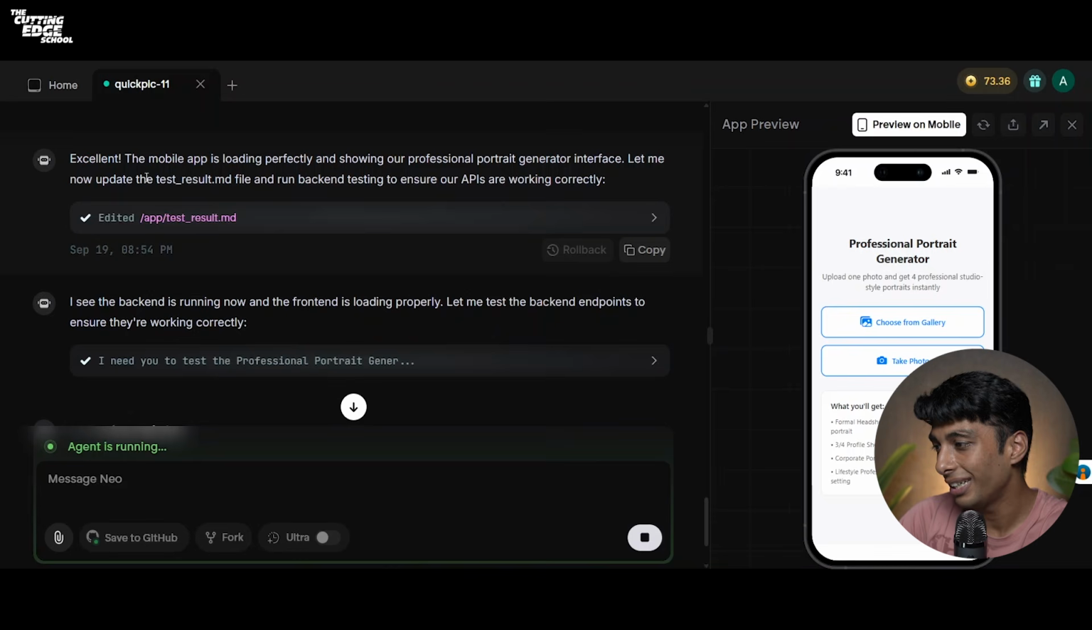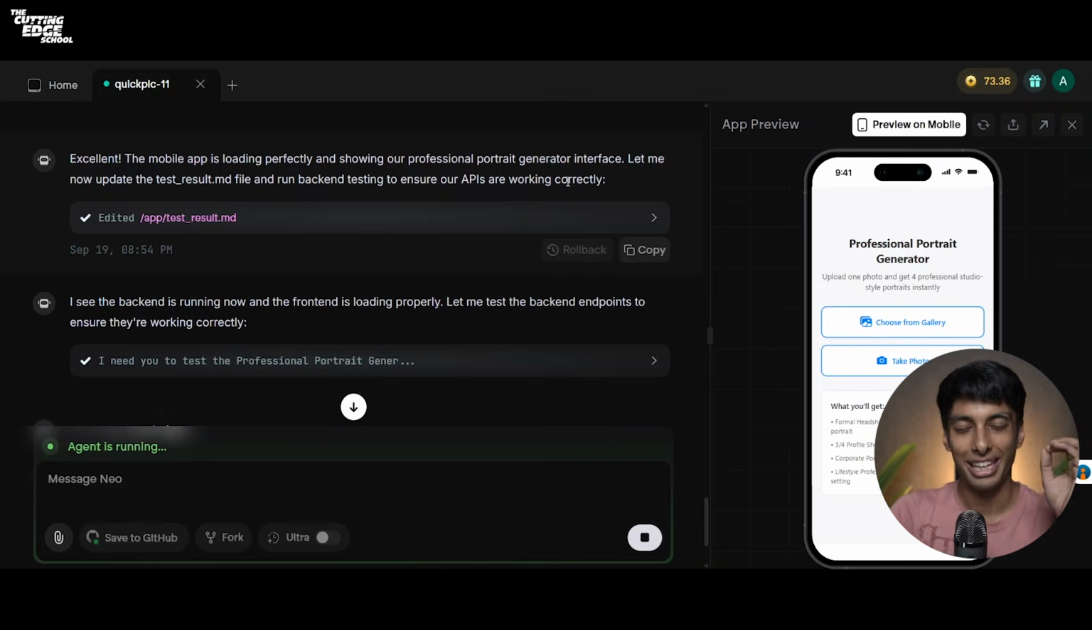Let me now update the test result MD file to run the backend testing to ensure our APIs are working correctly. Now the agent does the complete testing for you, which includes your backend testing as well as your front-end testing. It ensures that before giving or delivering your product, it's completely tested. So in this case, you act as a client and Emergent acts as your software development team or your technical partner. It ensures that what it's delivering, it's completely 100% working.